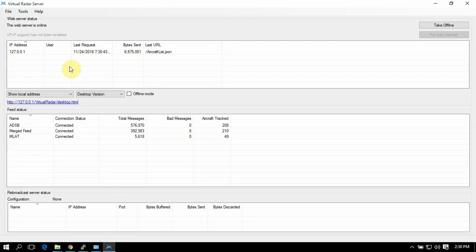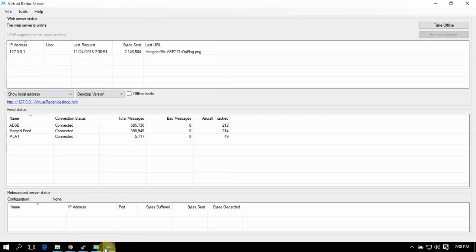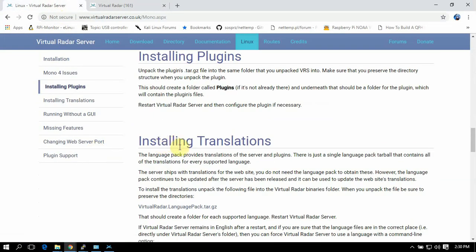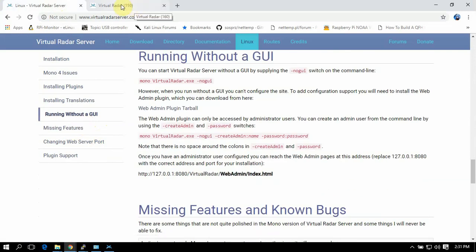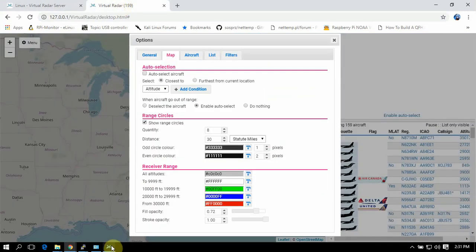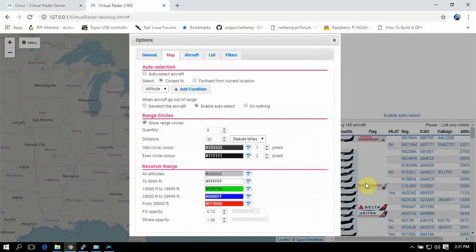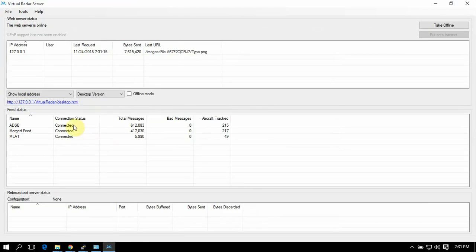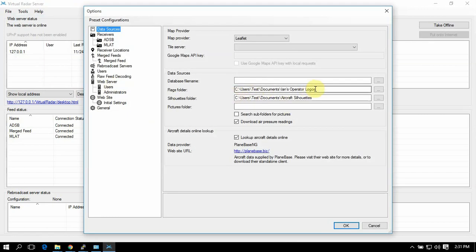Trying to think if there's anything else. The plugins, you can download off their website, whatever plugins you would like. I have, as you can see, the flags in the other row. If you go under tools, options, they're right here.